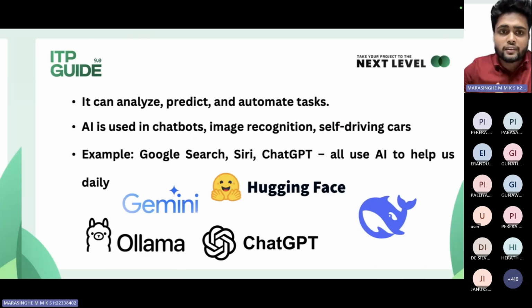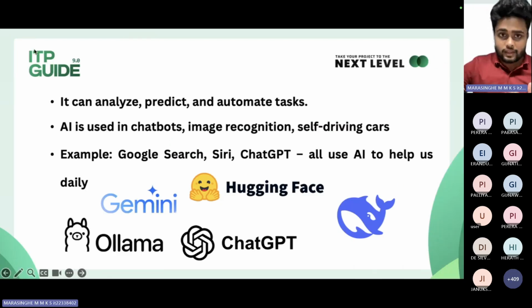With the power of AI, we can analyze, predict, and automate many human-related tasks now. There are many chatbots in the world now, also image recognition services such as Google Lens, and self-driving cars such as Tesla, and many more. Hope you know that OpenAI, Microsoft, and many other multi-billion-dollar companies are investing billions of dollars into the generative AI field to take the human race to a different level.